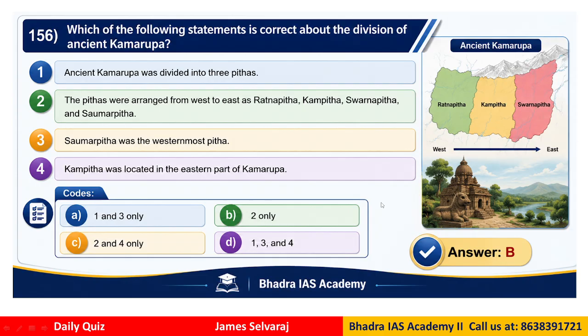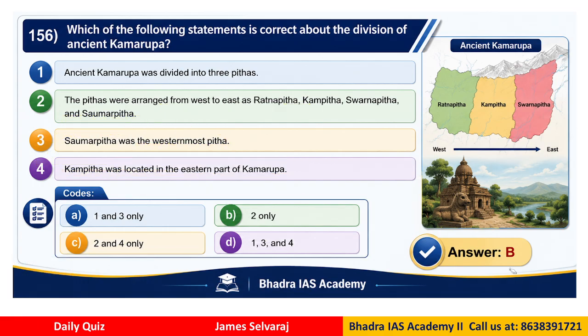Okay. Question number 156. Which of the following statements is correct about the division of ancient Kamarupa? The ancient Kamarupa was divided into 3 pithas. The pithas were arranged from west to east as Ratnapitha, Kampitha and Swarnapitha and Samarpitha. Now this Samarpitha was the westernmost pitha and Kampitha was located in the eastern part of Kamrupa. Now which of these statements are correct?